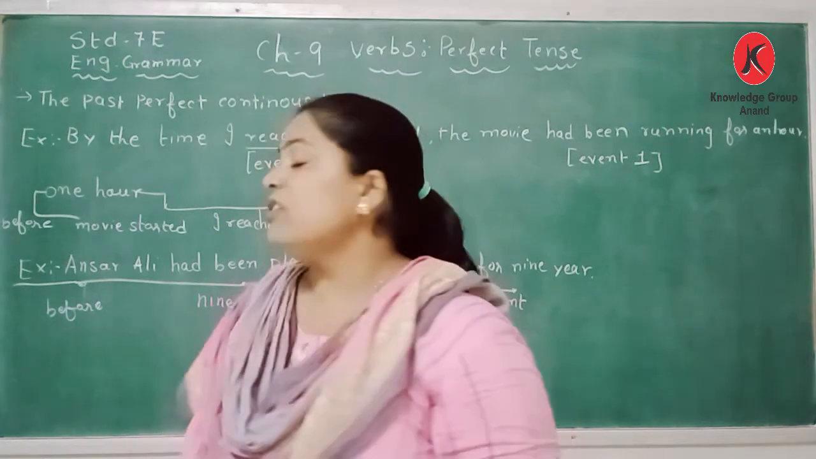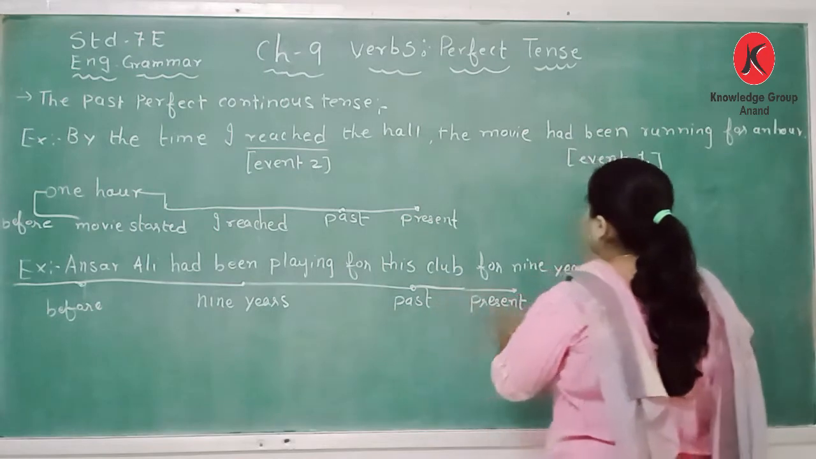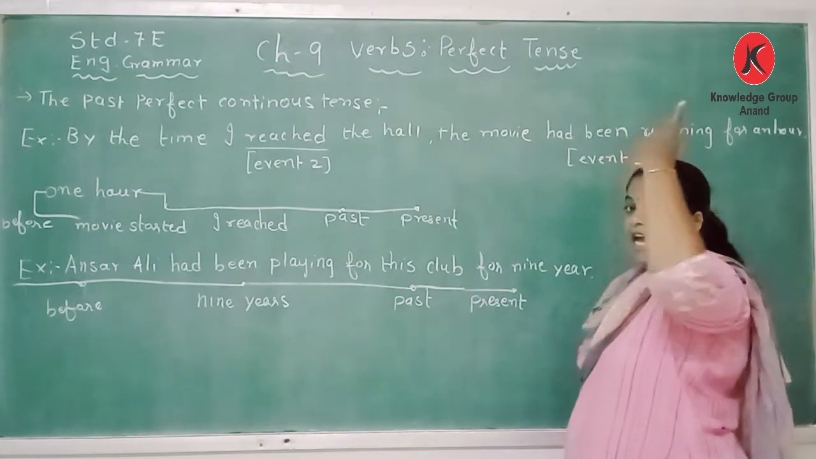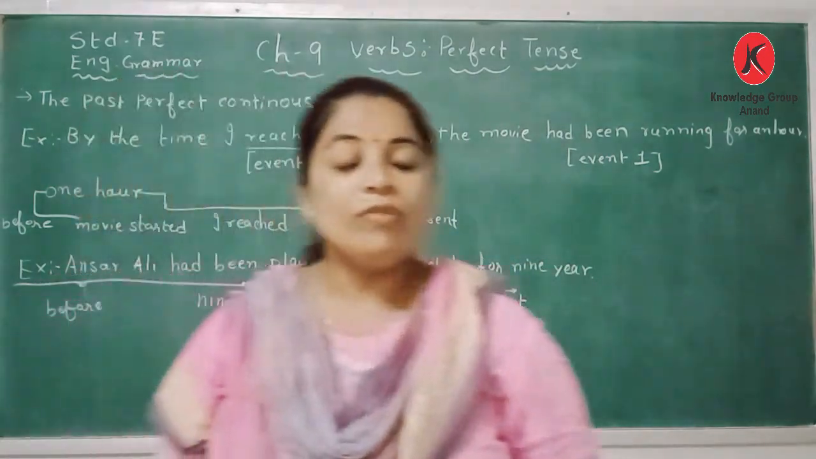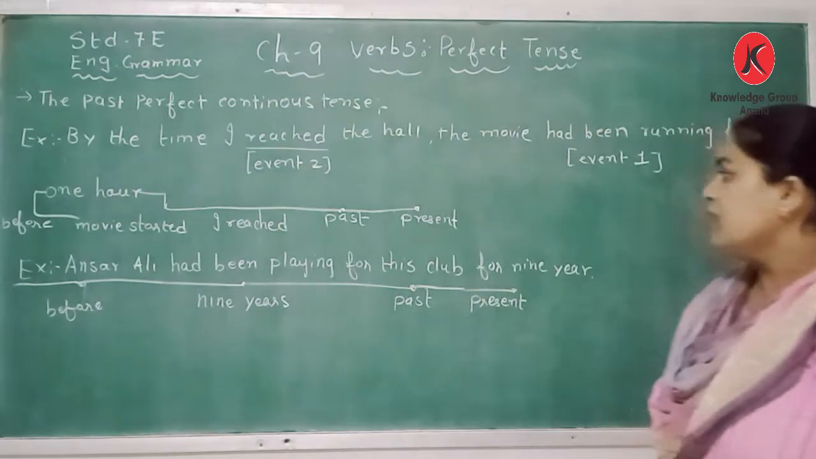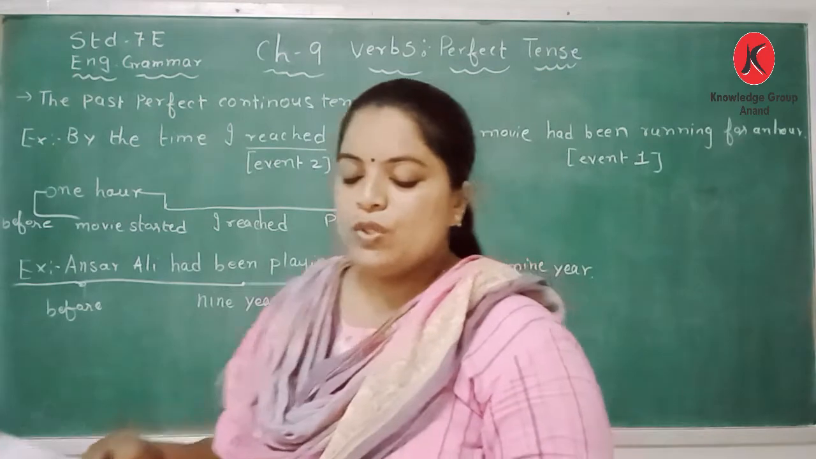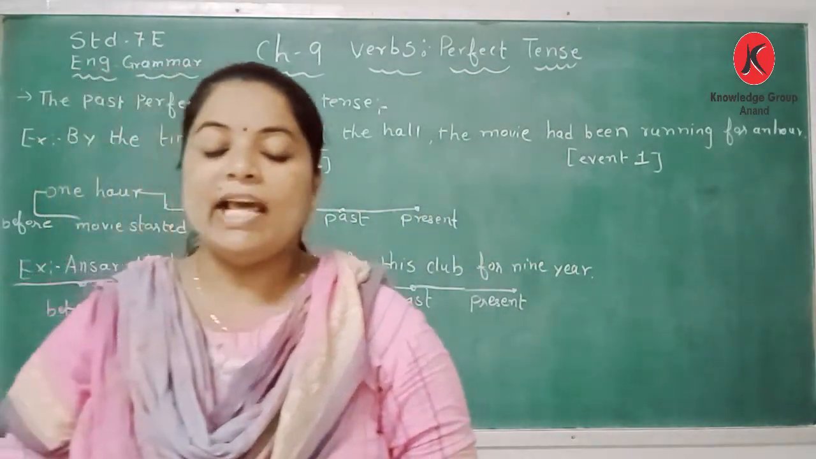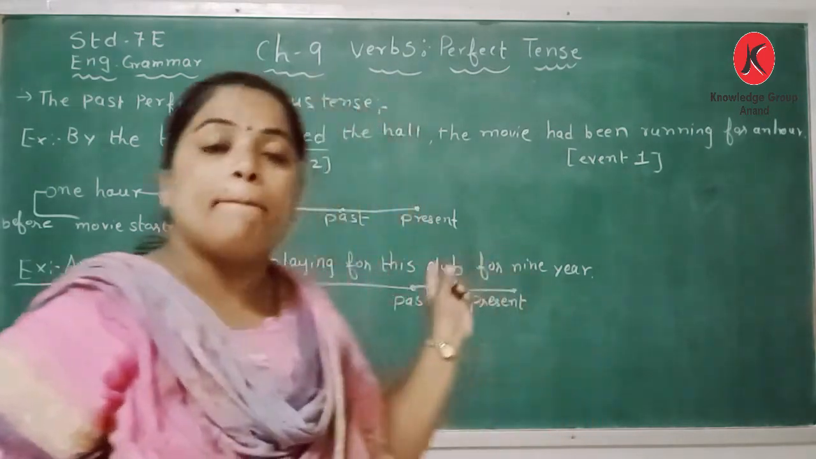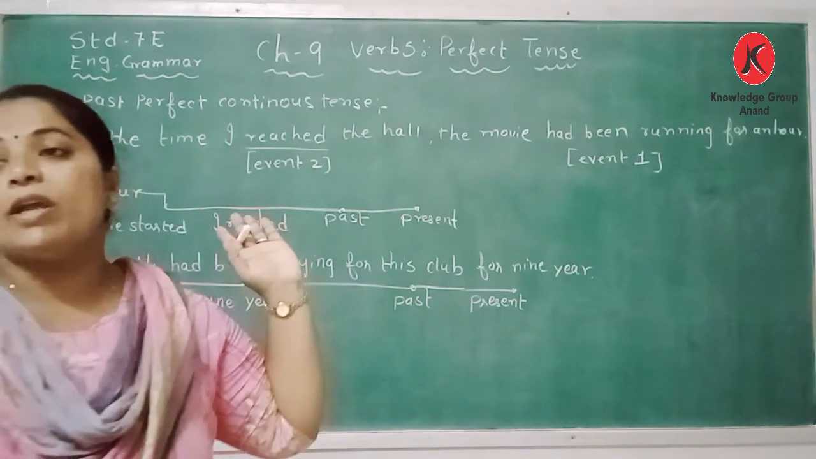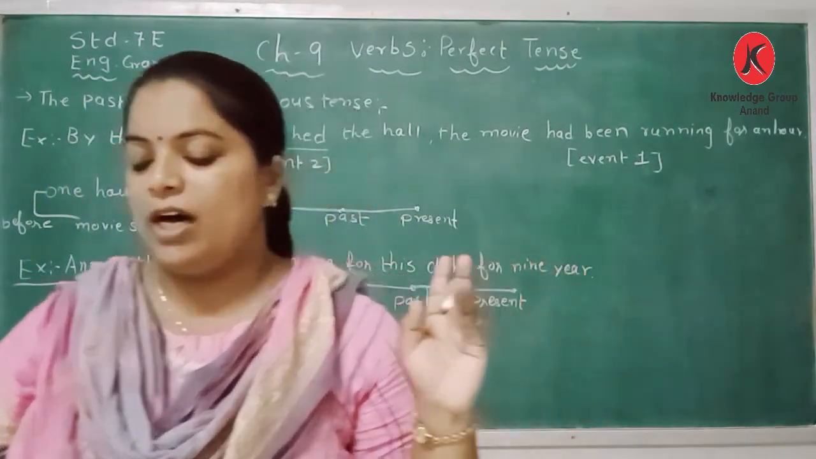Now the second example, again on the timeline: Ansar Ali had been playing for this club for 9 years. So 9 years before, Ansar Ali started playing in this club. The sentence refers to the length of Ansar Ali's involvement with a particular club in the past. So it is a long duration of time, the continued action of a long duration.